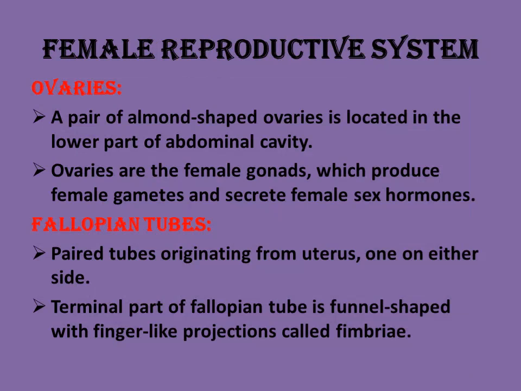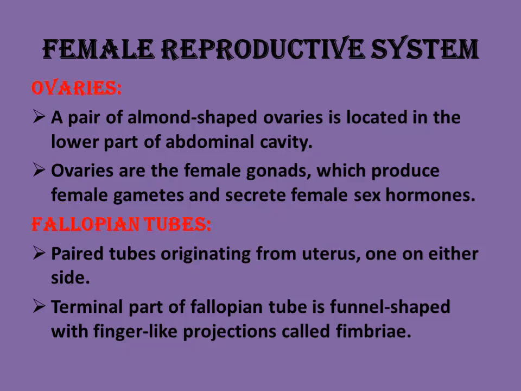Human reproductive system. We have to study both systems, and you have to know about our reproductive system. It is very essential for our life. The sex organs are distinguished as primary and secondary sex organs.